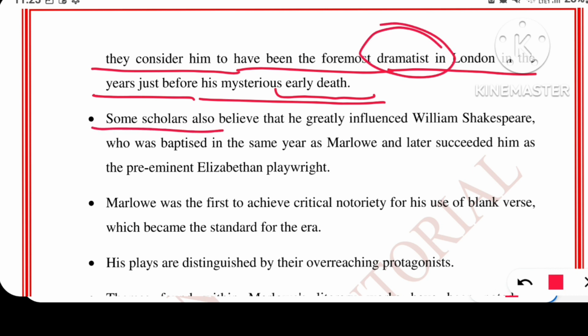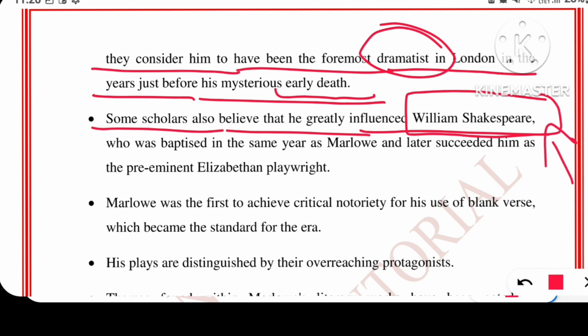Some scholars also believe that he greatly influenced William Shakespeare. Now see, this is the incident which happened prior to William Shakespeare. So it is said that even William Shakespeare was inspired by Christopher Marlowe. See the line out here, a very important line: some scholars also believe that he greatly influenced William Shakespeare.